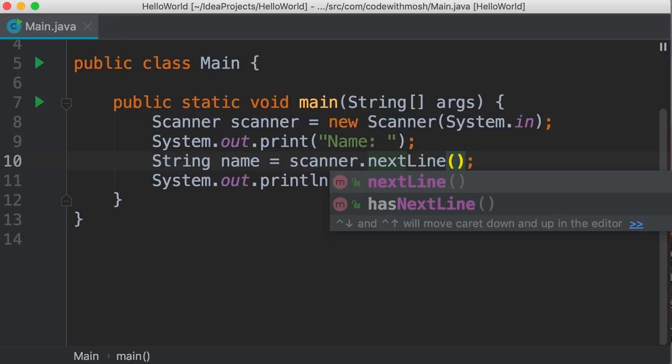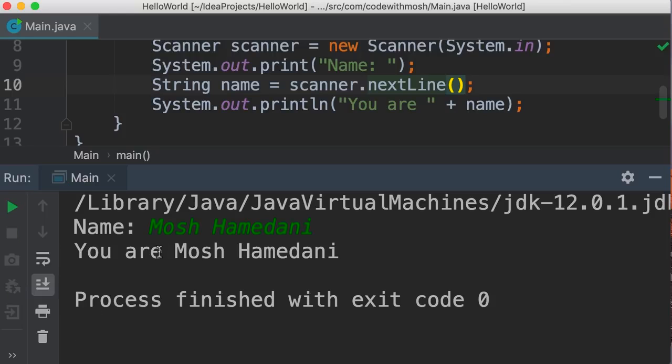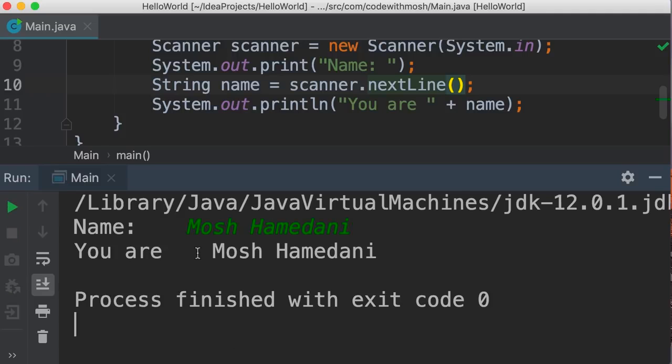With this method, we get the entire line that the user enters, no matter how many spaces or tabs are there. Take a look. So Mosh Hamedani, and we get the full name. Now, what if I type a few spaces before my name? Let's see what happens. So those spaces also appear here, and this looks a little bit odd.